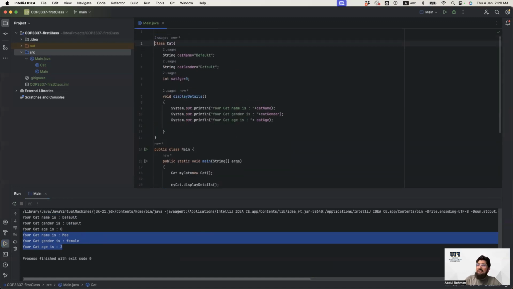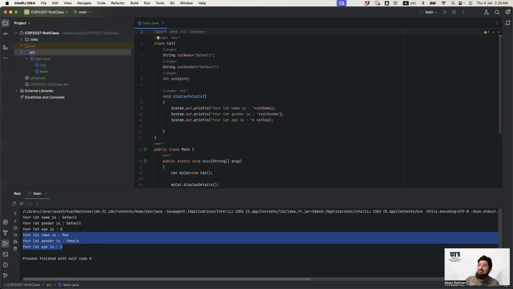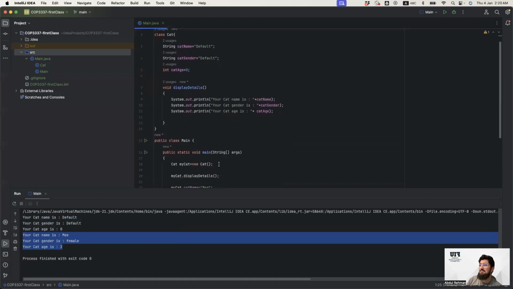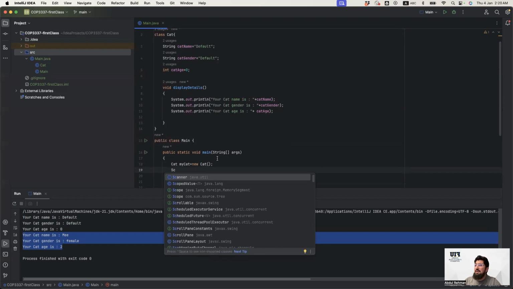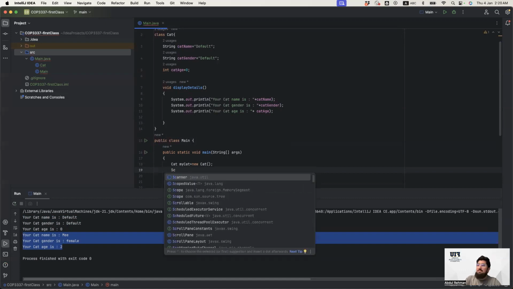So the same thing, if you want to now get the things from, let's say, the user, so how do you actually get the input from the user? You know that you have to import a package called java.util.Scanner. This is a predefined package which helps us in many ways, but let's say we are going to take the scanner. Scanner is a class which helps us to receive values from the console or from files or from anywhere. If it's a class, it means we have to create the object. So let's say I am saying Scanner. Okay, it's coming. You're going to see that it's coming from Java utility.